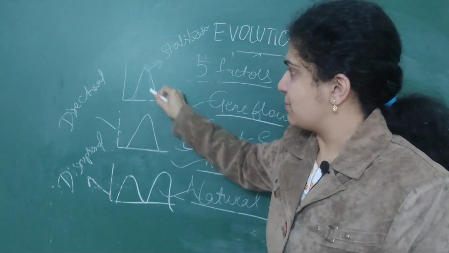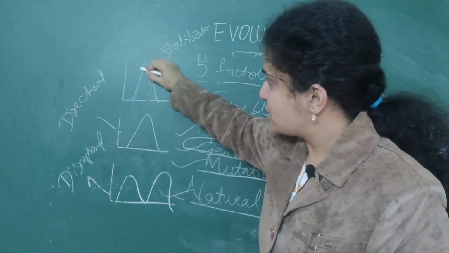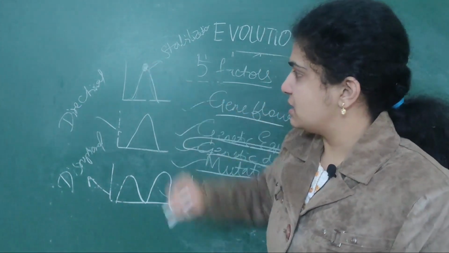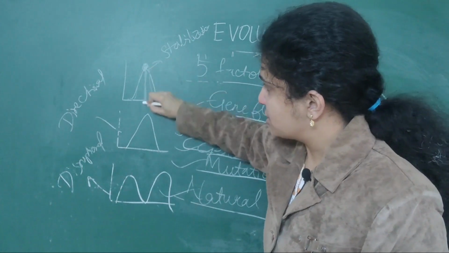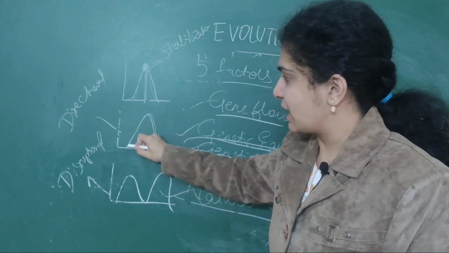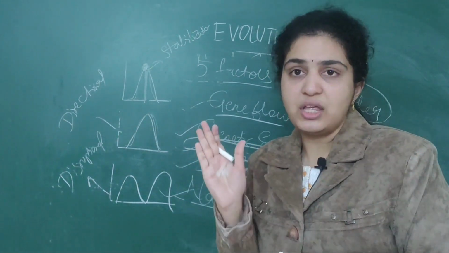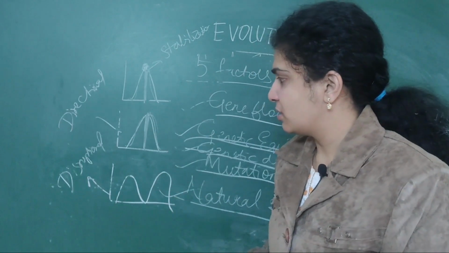If they give you stabilization, it means in natural selection the population remains stabilized here correctly. If it is slightly moving to the side, it is changing its direction, so it is called directional change.